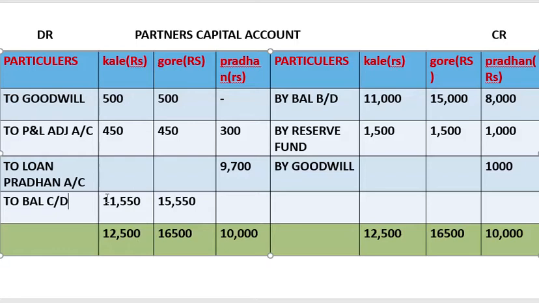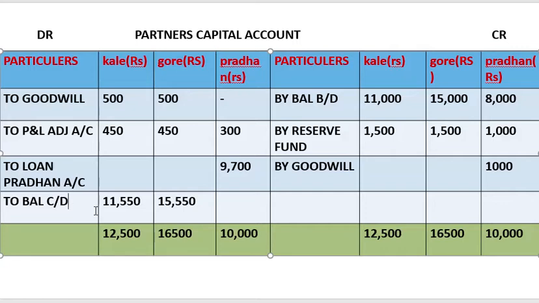Now how we got this 11,550: Kale's total is 12,500. The credit side of Kale is greater and of Gore is also greater, so we'll put this and we'll minus the rest of the amount from the total. Okay, so we get the difference and this difference will be called to balance brought down.